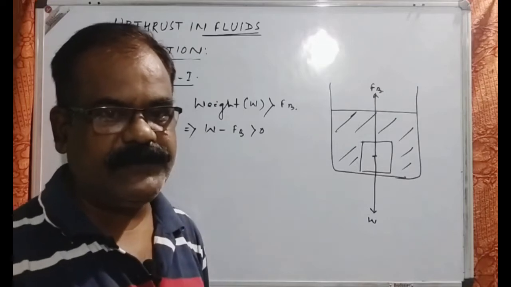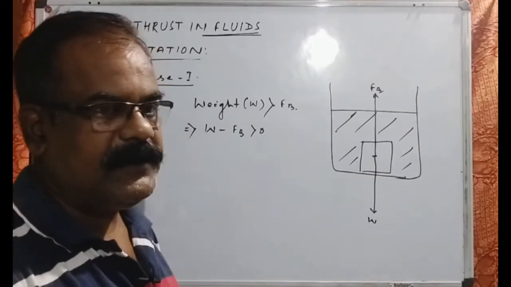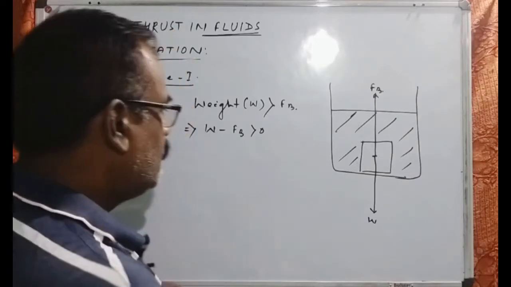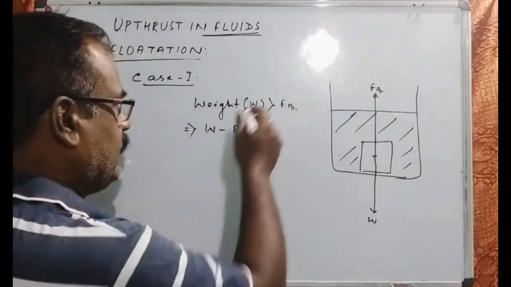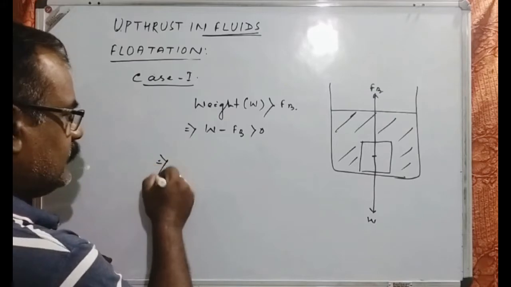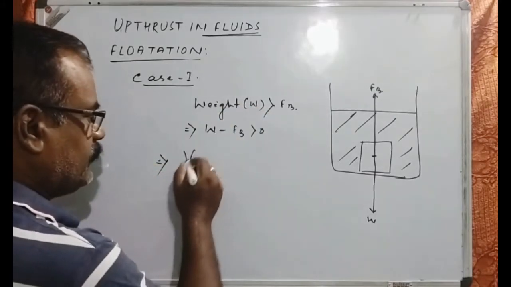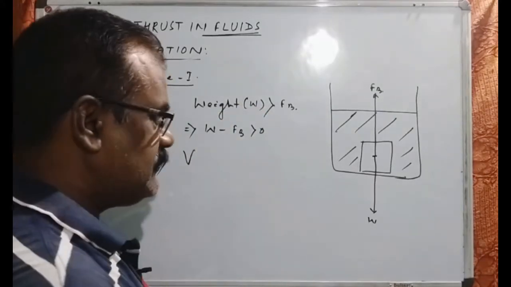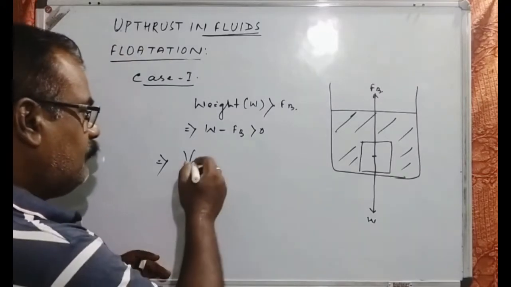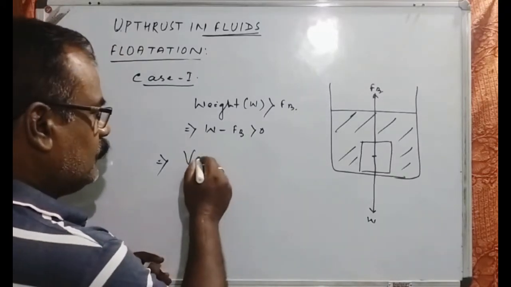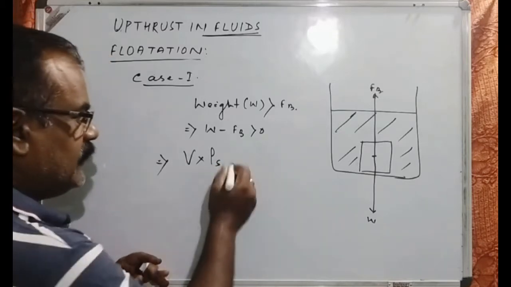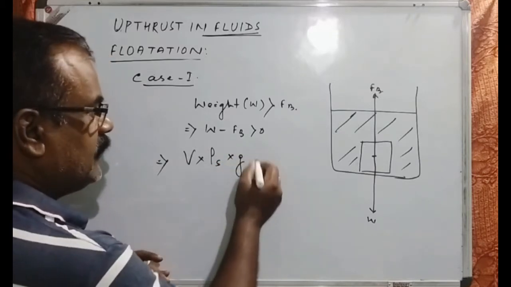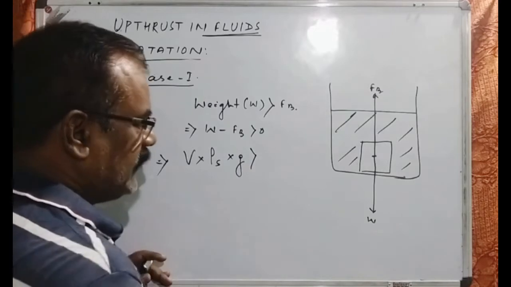Whenever the weight of the body is more than the upthrust, it will sink. At the same time, mathematically, the weight can be expressed as the volume of the body. Already we have discussed all these things in the past section. Volume of the body into the density of the solid into the acceleration due to gravity must be greater than the buoyant force.